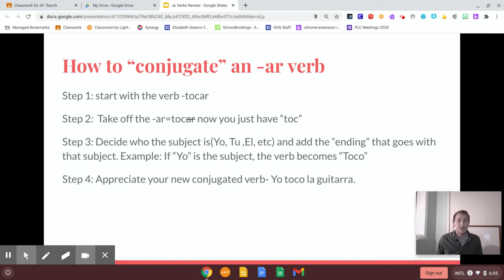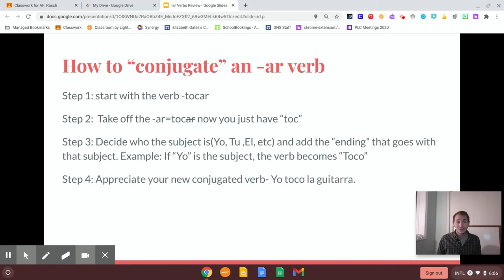Now, the proceso. How to conjugate an AR verb. Can you remember what it means to conjugate? To conjugate. What does that mean? Conjugate means to change the verb. All right, and we change the verbs depending on who the subject of the verb is. So who in the sentence is doing the verb.